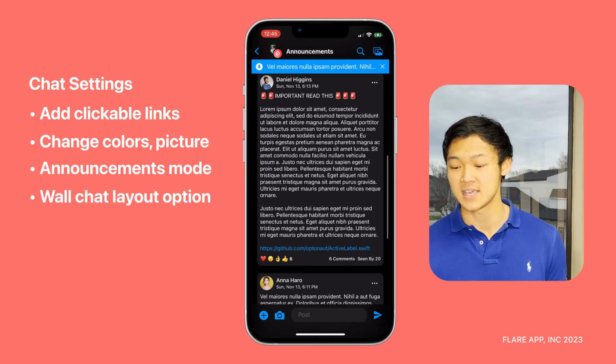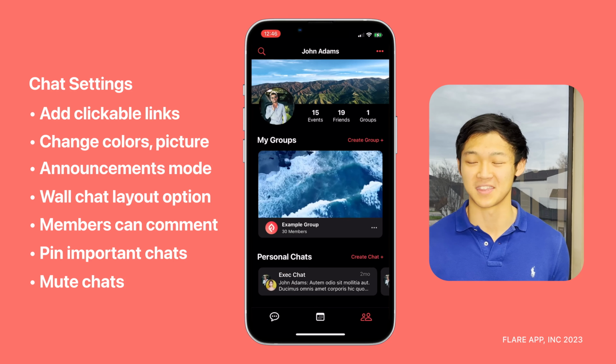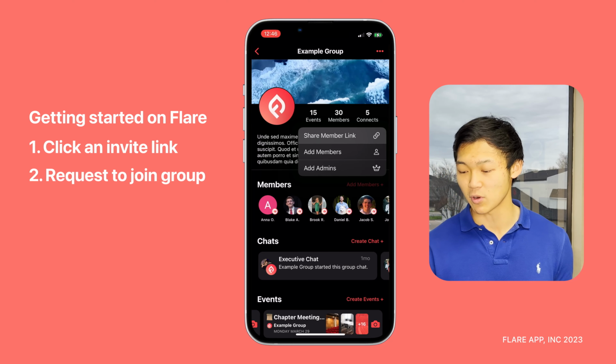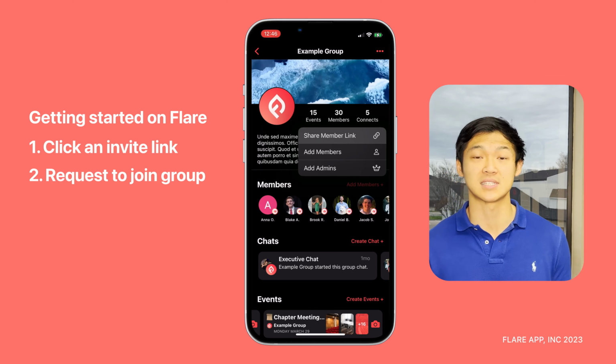You can also pin a chat to the very top of the chats list. You can mute chats. Everything you can do in GroupMe or in other messaging apps you can do on Flare, it's just a lot faster and hopefully a lot more user-friendly as well. The setup's super easy. An exec member has probably already done it for y'all. All you guys would need to do is just press a link and request to join the group. And once you're accepted, then you can see everything within the group.